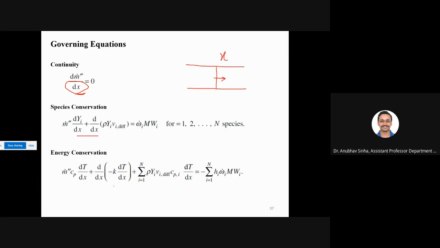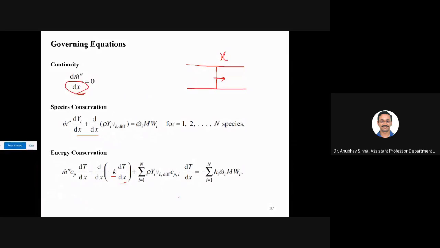Similarly, we have this for energy. These are also terms you should be very clear with now. We have conductivity, temperature gradient, and similar terms. We'll not go into detail, and we'll not do any derivation of these terms, but these are the governing equations you should know.